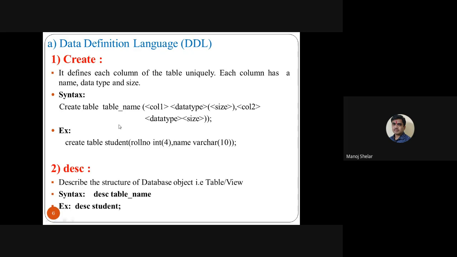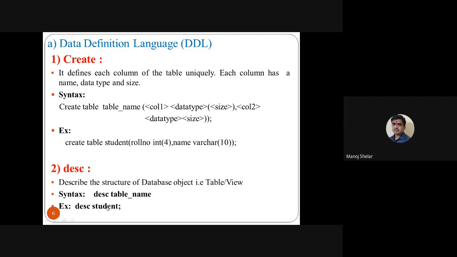Okay. The second command of the DDL language is describe, that is DESC. The main purpose of DESC is to describe the structure of a database object. For example, a table is a database object, a view is a database object. So we use the describe command, the DESC command. The simple syntax: DESC table name. Here the table name is, suppose, student, so DESC student is the command.